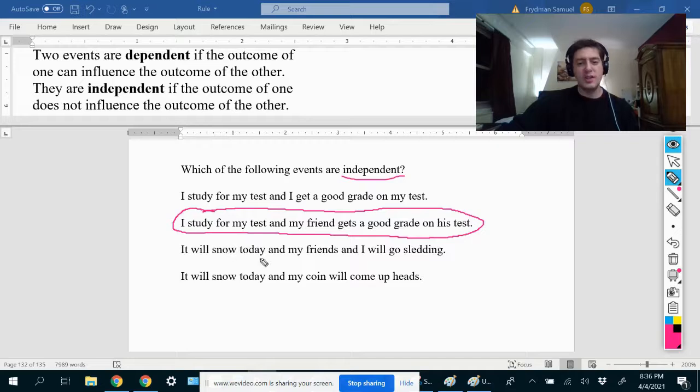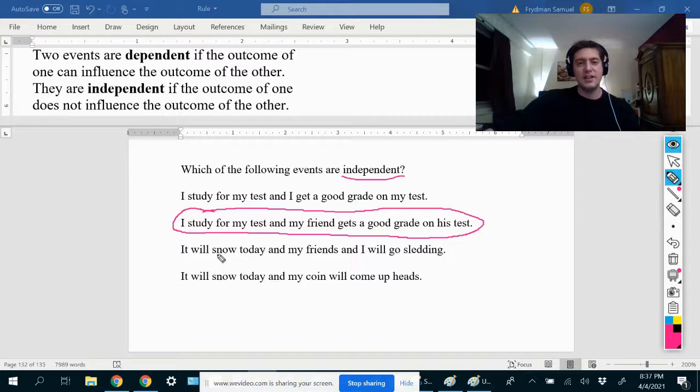Next one, it will snow today and my friends and I will go sledding. I like sledding. That's where you take a sled, walk to the top of a hill, and slide down, in case you don't know. It's very fun. I recommend it. Next snow day that we have. So does one of these have an influence over the other? Well, sure. If it snows, then I'm more likely to go outside and go sledding with my friends. If it doesn't snow, maybe it's warm and all the snow has melted, then I'm probably not going to go out sledding with my friends. Or if I do, it's not going to be very fun, right?